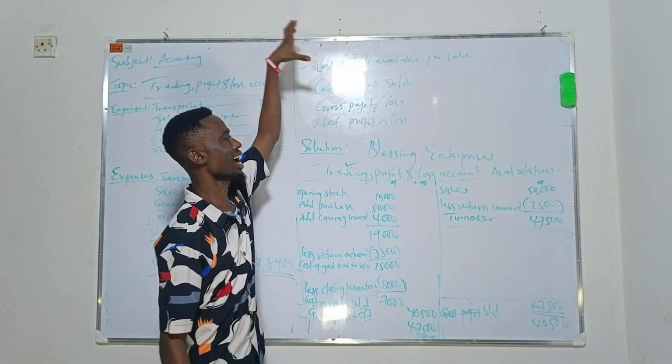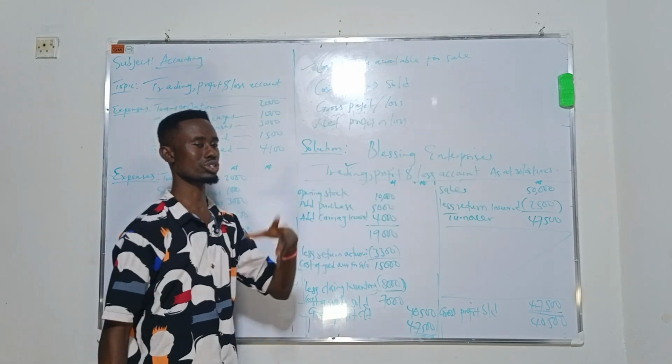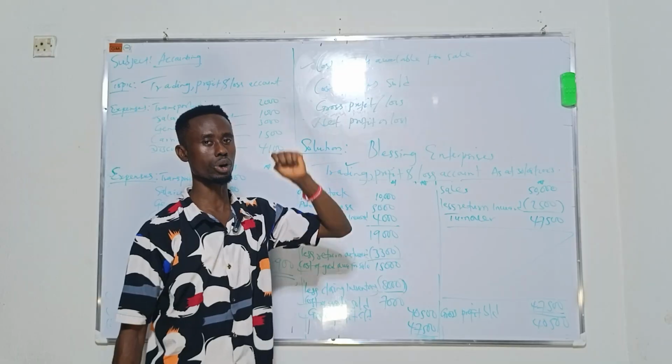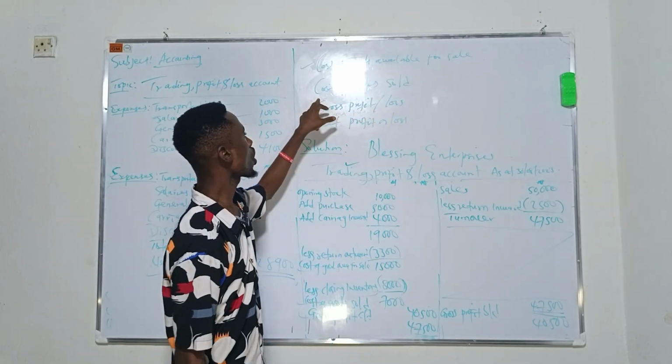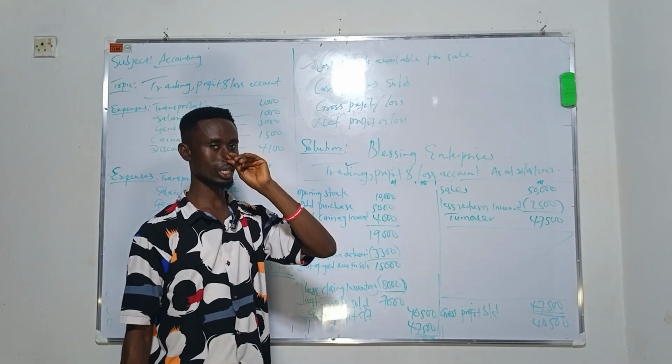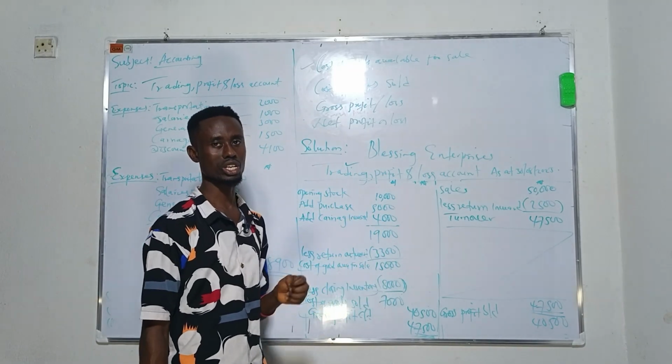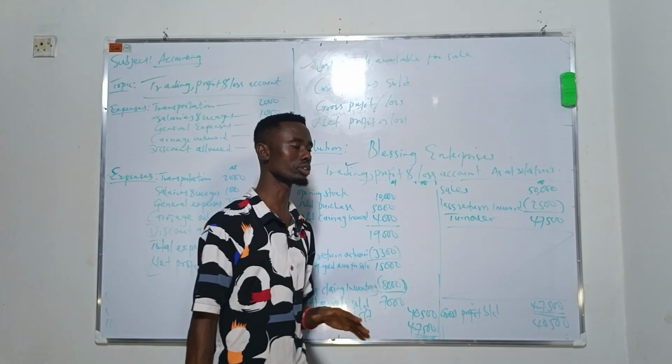Cost of goods available for sale is the actual goods you bought to sell, you haven't sold it. Then cost of goods sold, at this point you have sold it. Your actual cost of goods you have sold, not your sales.